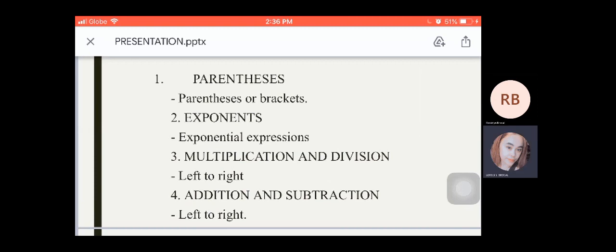Why order of operations? Can you imagine what it would be like if calculating were performed differently by various financial institutions?